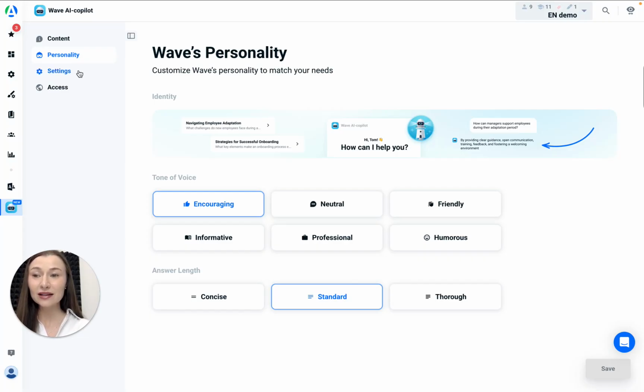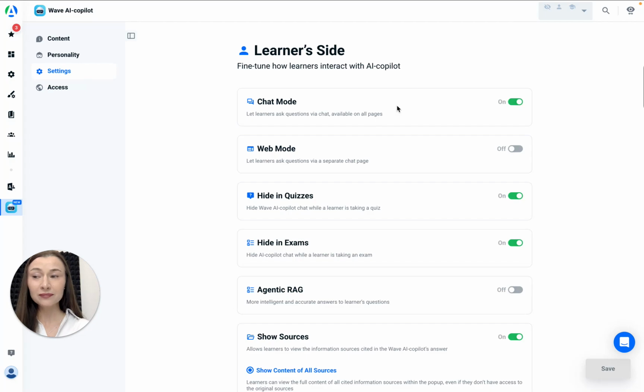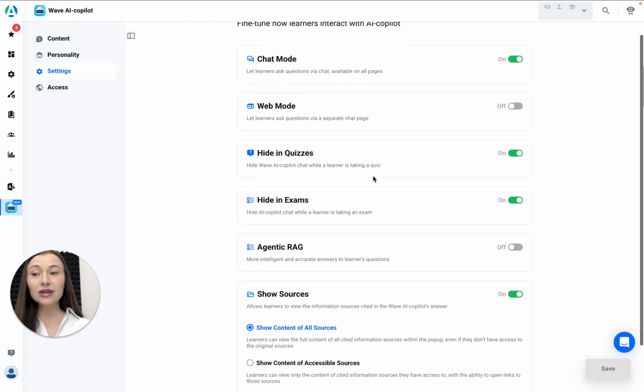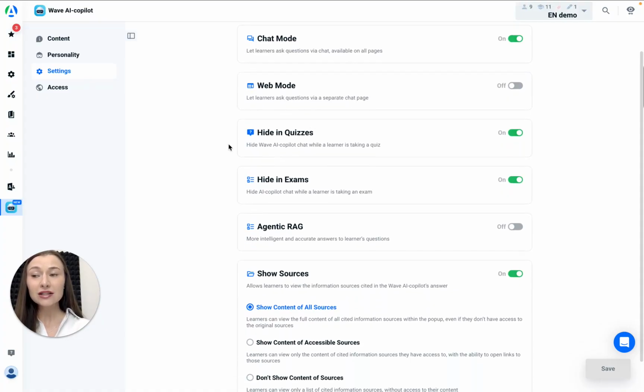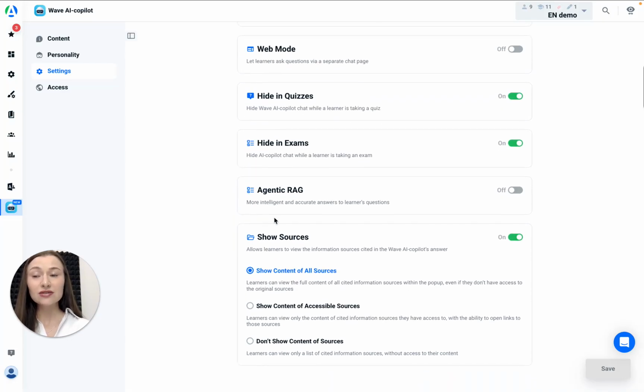The second one is configuration. Here you control where and how Wave is available. You can enable it as a chatbot or in a separate Wave page, hide it during tests and exams, activate more precise responses, and configure how learners see the information source.